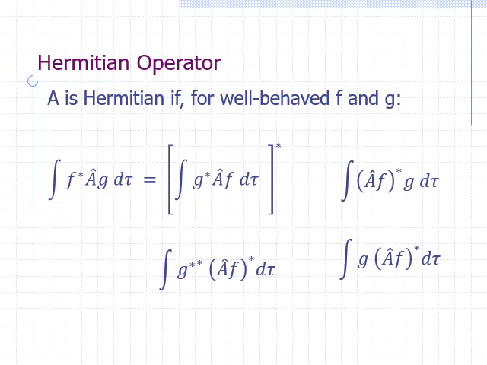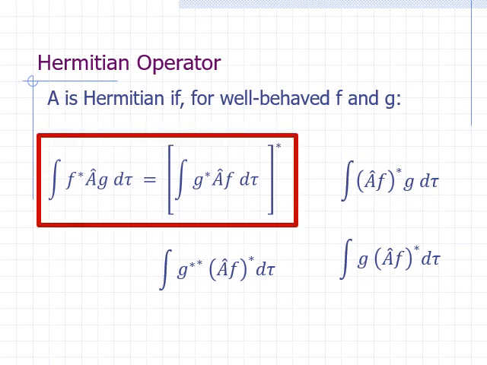An operator A is said to be Hermitian if, for any pair of arbitrary well-behaved functions f and g, the equation shown here is true. Let's examine this equation carefully.